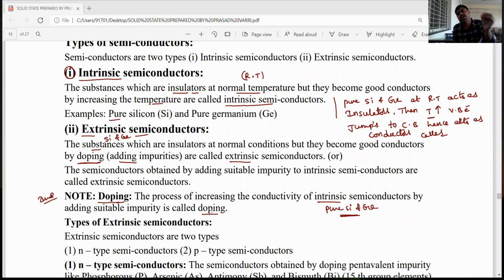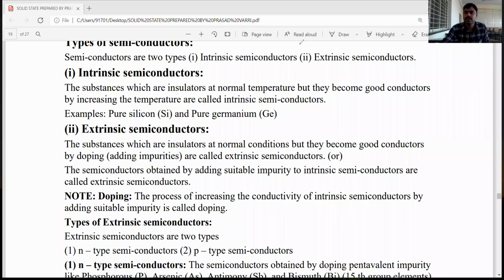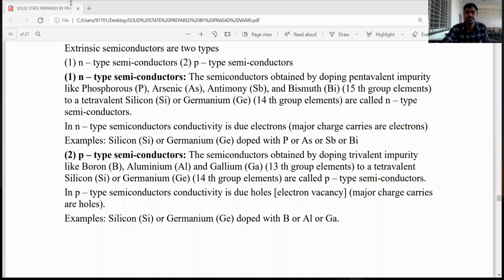So based on the types of impurities added, the extrinsic semiconductors are again divided into two types. One is N-type semiconductors, the second one is P-type semiconductors. When we get N-type semiconductors and when we get P-type semiconductors is very important, dear students.